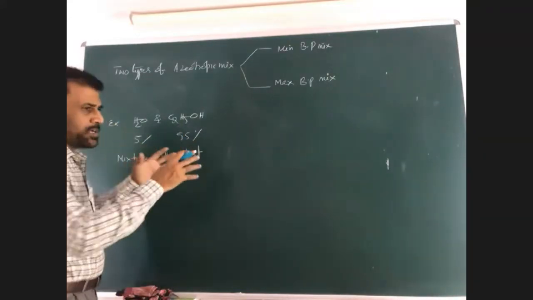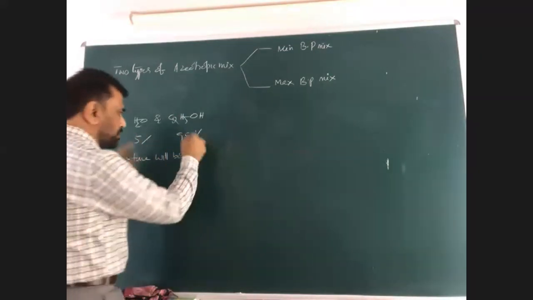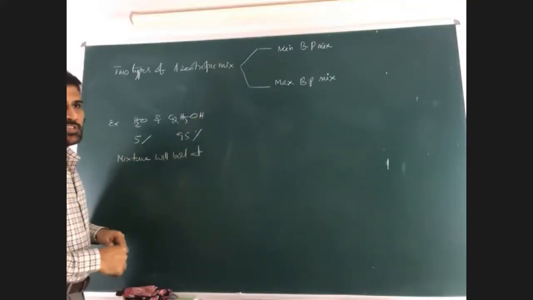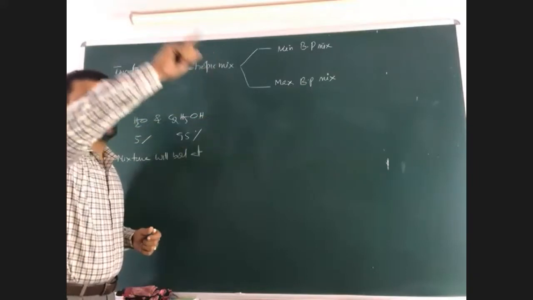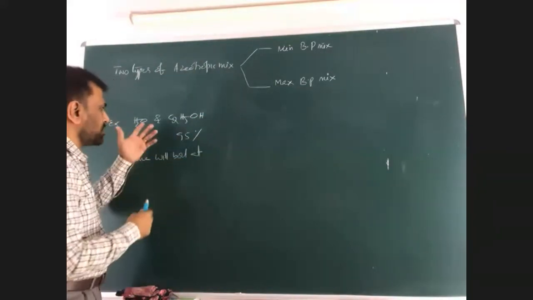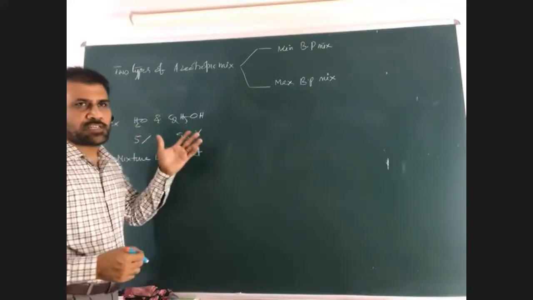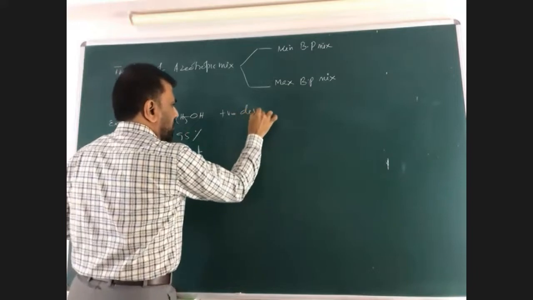But if this mixture boils below the temperature of these two, why? Because it shows the negative deviation or positive deviation. This mixture shows a positive deviation. That means vapor pressure will be increasing. As a result, boiling point is decreasing. So this mixture, that is water and ethyl alcohol, is an example of positive deviation mixture.